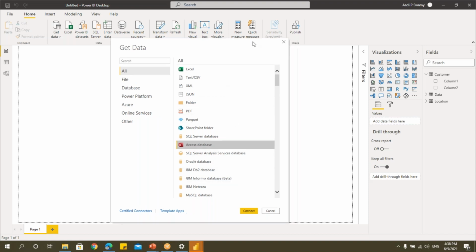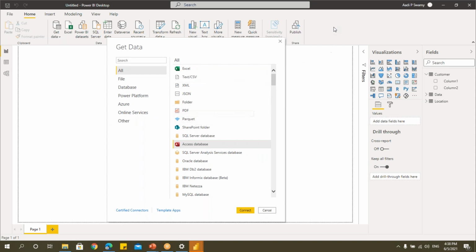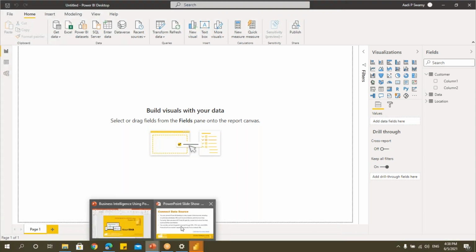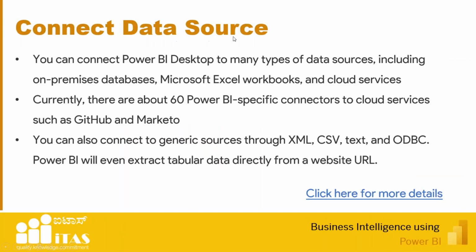All right, so these are all the different data sets we have. Now we'll see how we can edit this. If you want to edit this, there is something called Power Query Editor. We have this Connect data source here. If you click, I have given a link where you have a detailed explanation of all the data sources and how to connect. This will direct you to the Microsoft Power BI website where they have a detailed explanation about how we can connect various data sources.